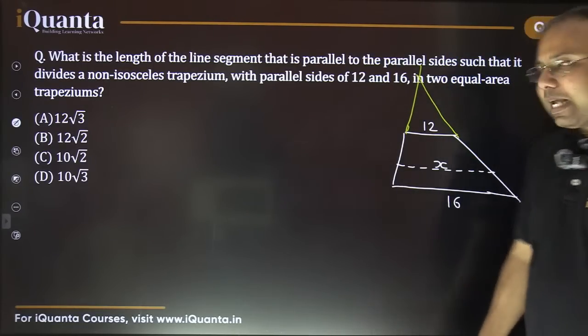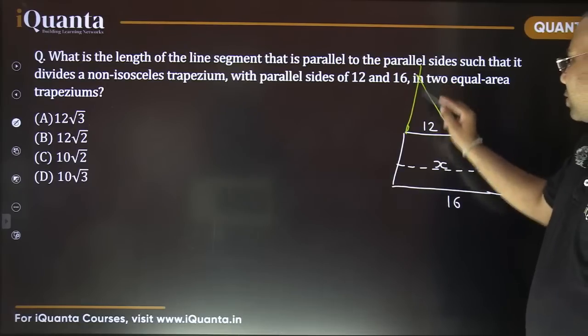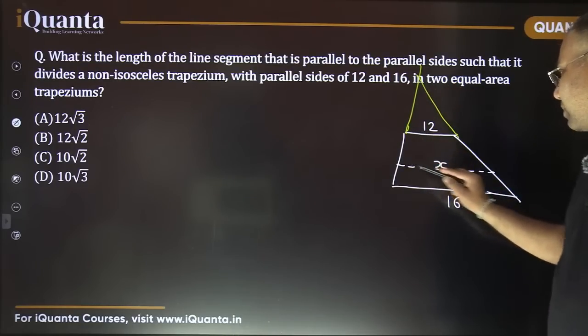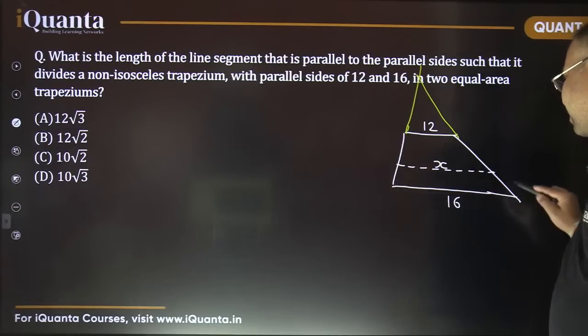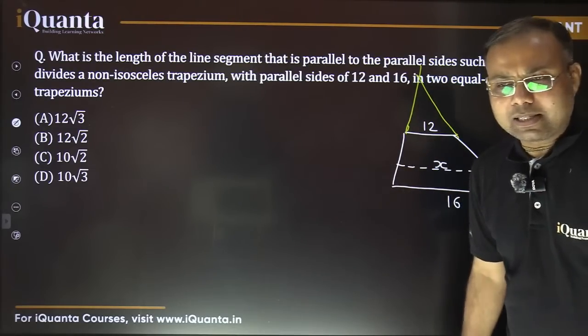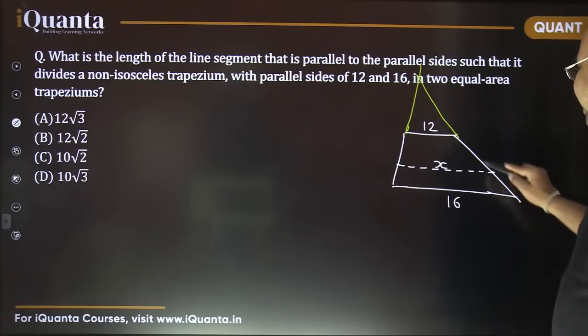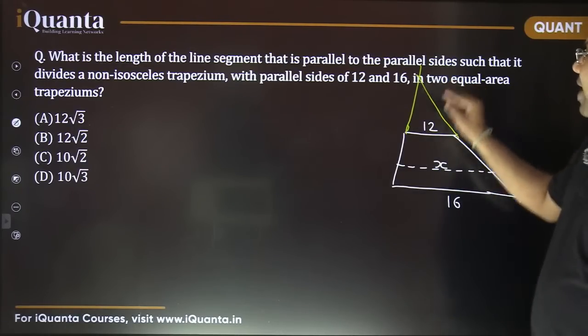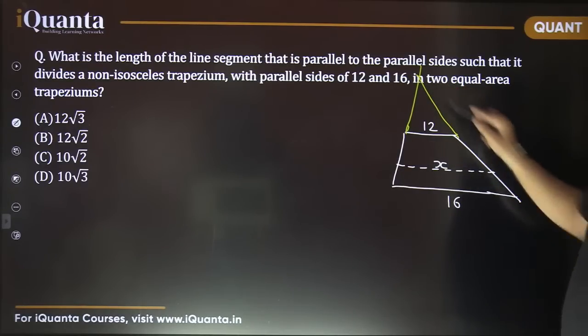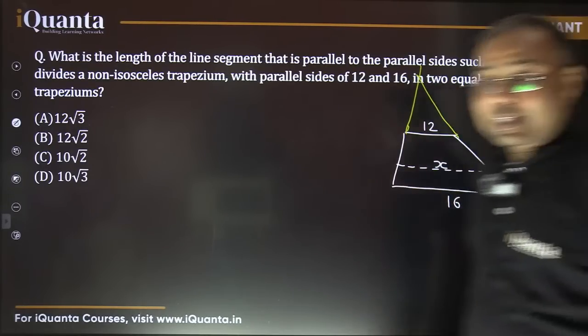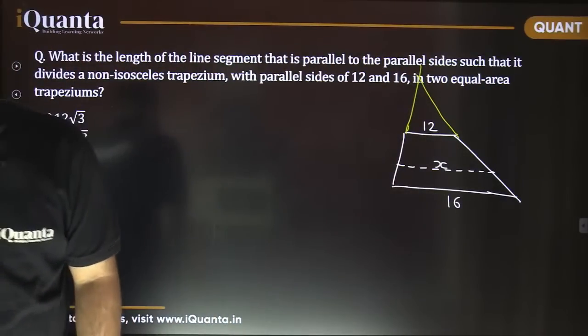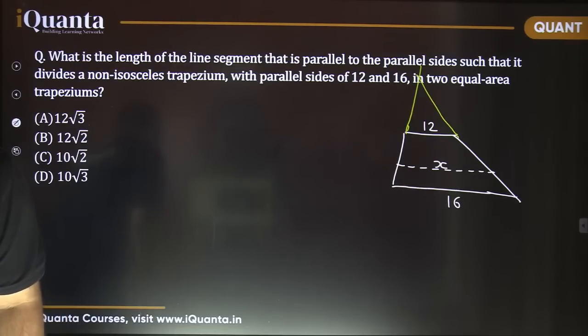They will meet somewhere. And now you can see this smaller triangle and this triangle and this complete triangle, they're all similar triangles, isn't it? They're all similar triangles. This small triangle, then this next dotted line triangle, basically triangle with base 12, base x and base 16. Are they similar triangles or not? What do you say? Are they similar triangles or not?